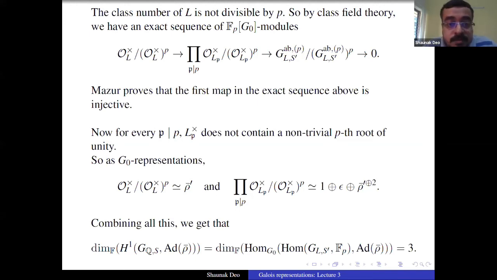You have a question? Yeah, I think you're right. That L can probably be called a p-rational number. He doesn't call it that, but yeah, I think this is right.